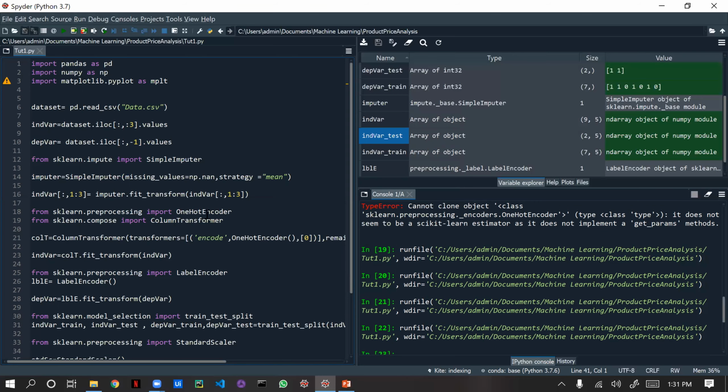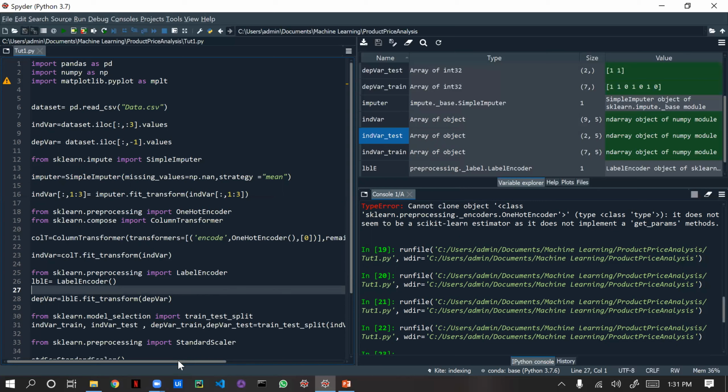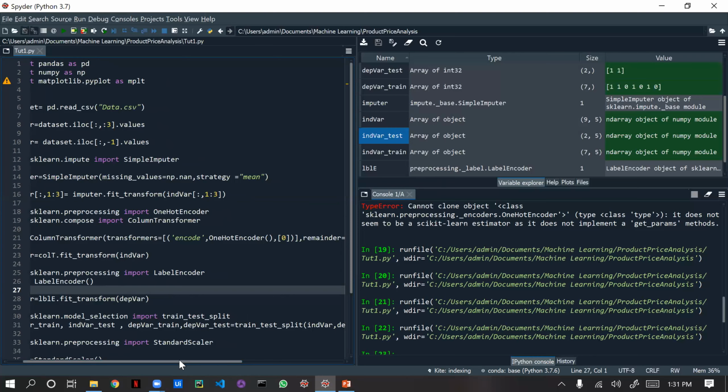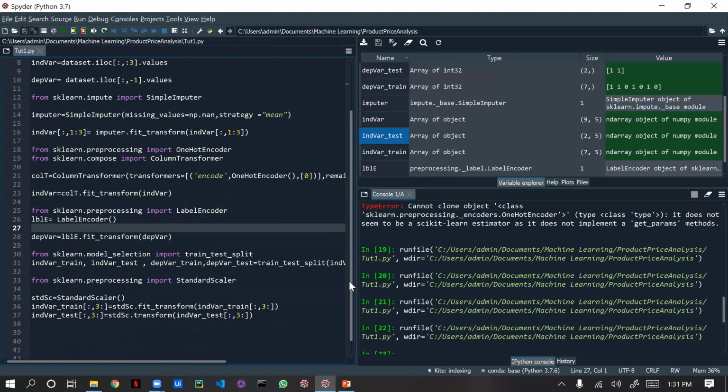Then I used the one hot encoder technique and label encoder technique to transform the data, to create a single column into a 3 by 3 matrix in the way the machine understands. Then we used the scaling technique, with sklearn preprocessing, train and test, to scale our data.